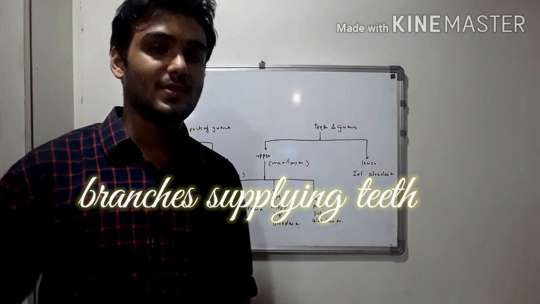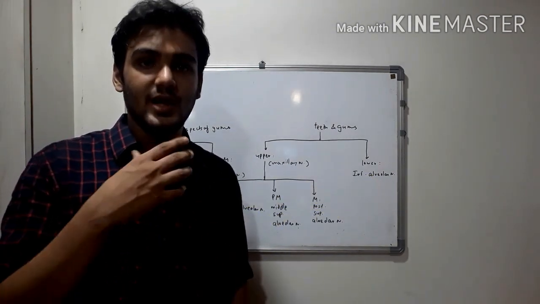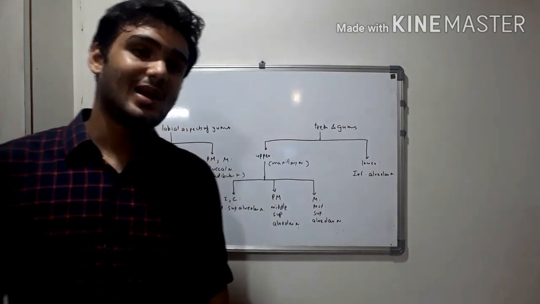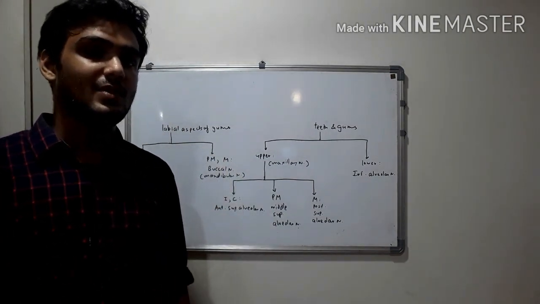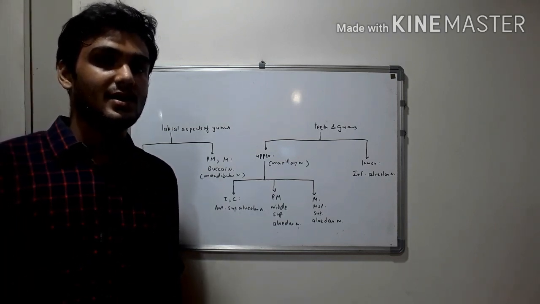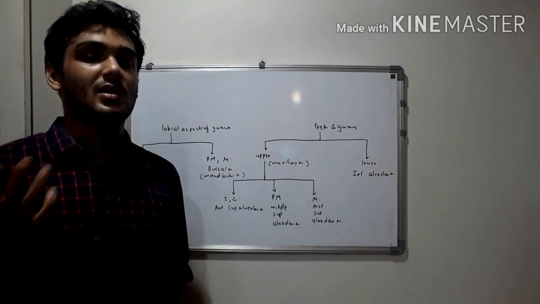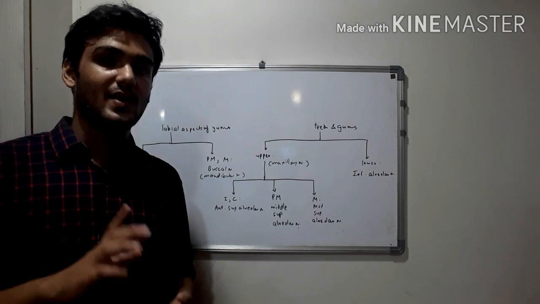Now we shall brush up all the branches of the different divisions of trigeminal nerve which supply the teeth. Firstly, beginning with the labial aspects of teeth. So the labial aspect of the gums of incisors and canines are supplied by the incisive branch of mental nerve, which is a branch of inferior alveolar nerve, which is in turn a branch of posterior division of mandibular nerve.